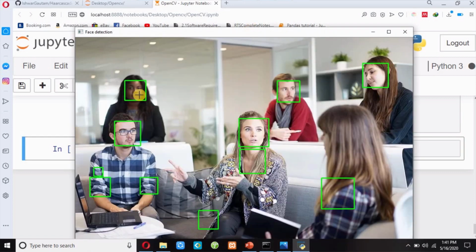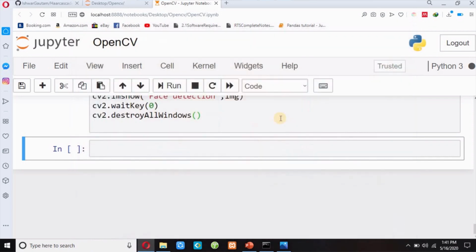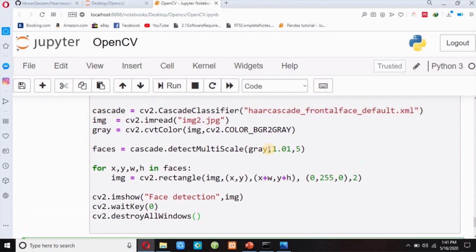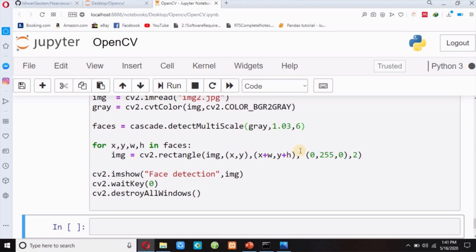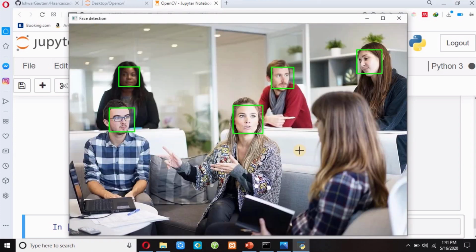Okay, what is this? This is a face, this is a face, all these are faces, this is not a face, this is not a face. So I have to change the scale factor and minimum neighbors value. I will destroy this window, and I can play with this scale factor and this minimum neighbors. Suppose I pass 1.03 scale factor and 6 minimum neighbors, and if I press shift enter, now this is perfect. So you can change your scale factor value and your minimum neighbors value.